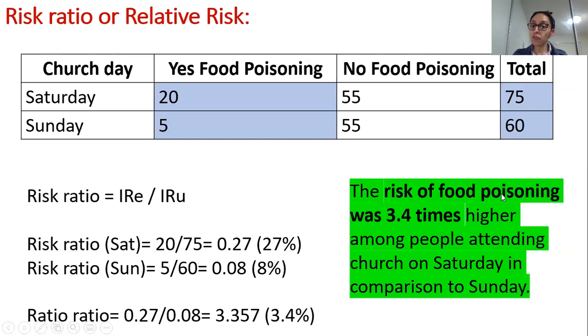Okay, so the risk of food poisoning was 3.4 times higher among people attending church on Saturday in comparison to Sunday. All right, so early on in your career, if you're not very apt with quantitative research, what students generally do is, because you have calculated risk ratios, it's important to use the term risk and not odds. Generally, students write it in this style: the odds of food poisoning was 3.4 times higher. No, these are not odds ratios.